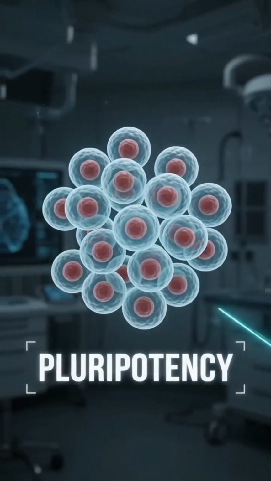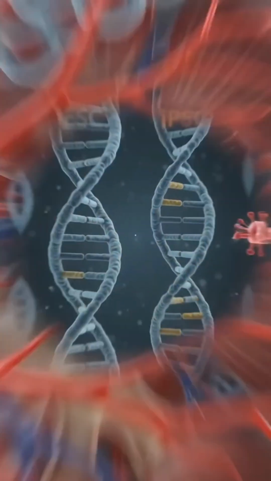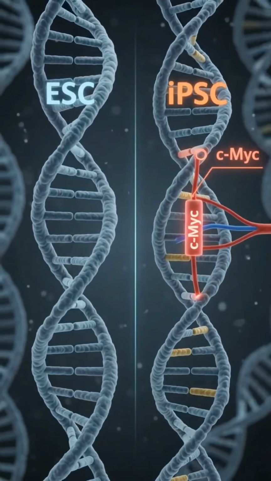Pluripotency carries an inherent risk. Undifferentiated cells can proliferate. Vascular sites like the kidney promote tumors. Viral vectors in iPSCs may integrate oncogenes.